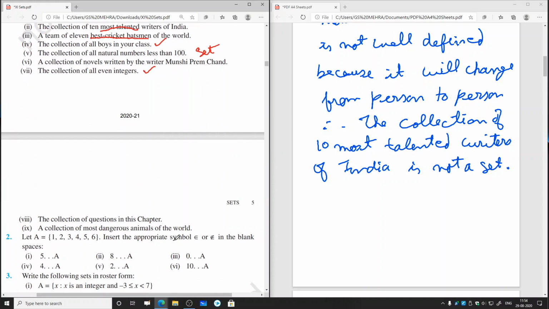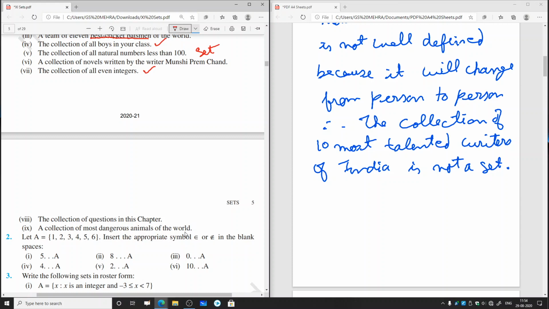Now, let us go to the next one, the eighth one: the collection of questions in this chapter. So this is well defined, therefore it will be a set, because the number of questions in this chapter is fixed and they cannot change, and also we cannot do any alteration in that. So this collection is well defined, and therefore it will be a set.